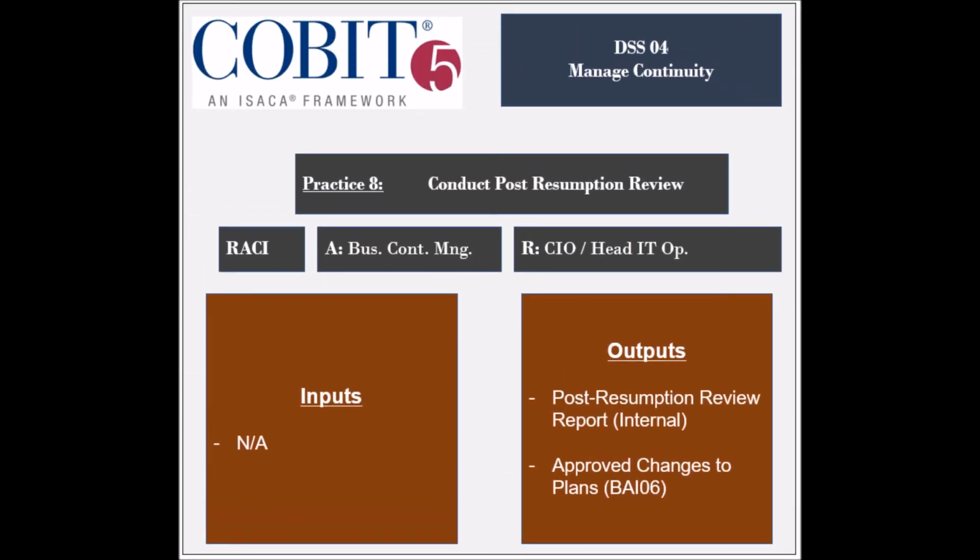The eighth and final practice is to conduct a post-resumption review. The entities responsible for this practice include the business process owners, the Chief Information Officer, and the head of IT operations. The entity that is held accountable is the Business Continuity Manager. The practice receives no inputs, but generates 2 outputs, which are the post-resumption review report to be used internally, and the approved changes to the plans to be used by the BAI6 process.